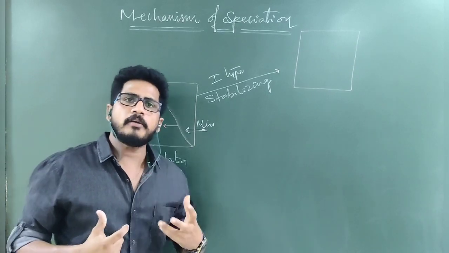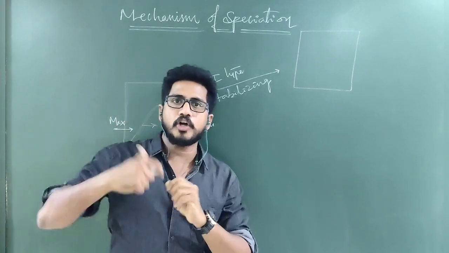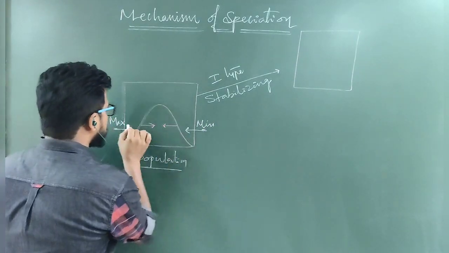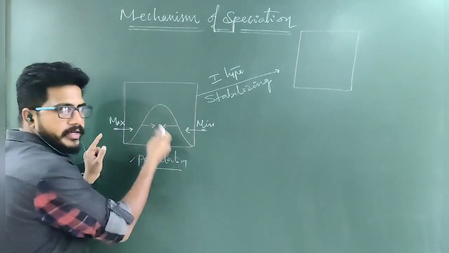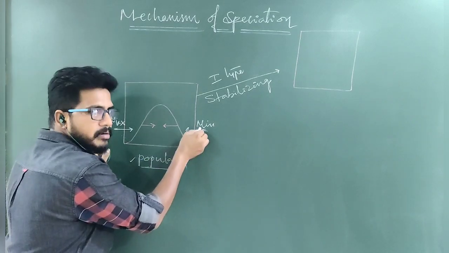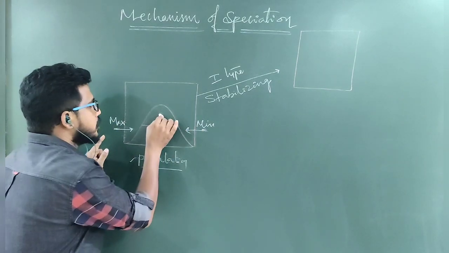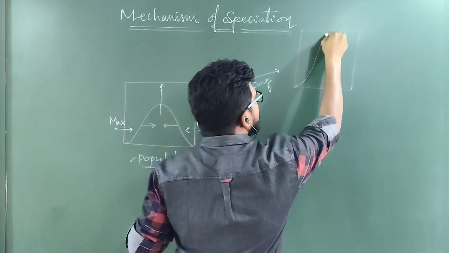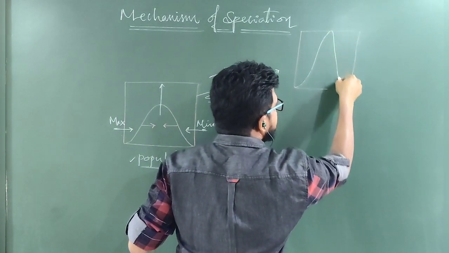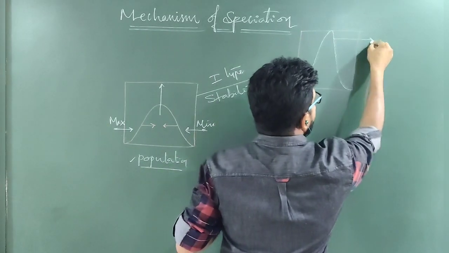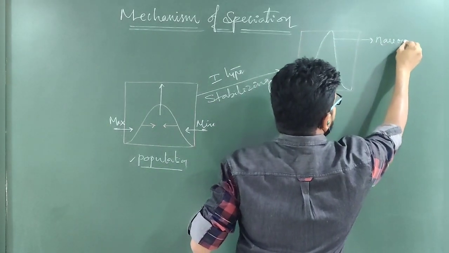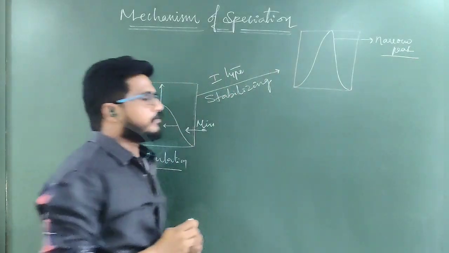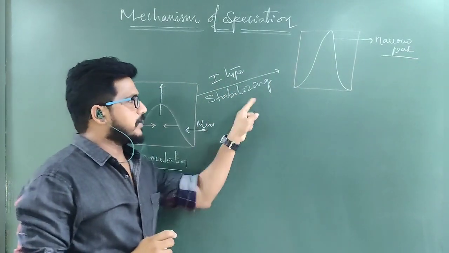So that environment selects average ones, not top ones and not bottom ones. In that case, what happened? The maximum characters are also joining into the intermediate and the minimum are also joining into the intermediate. So that intermediate population will be raised. So in that speciation, intermediate population will be selected. Then the peak will be narrow, the peak will appear. Such a type of selection is called stabilizing selection.